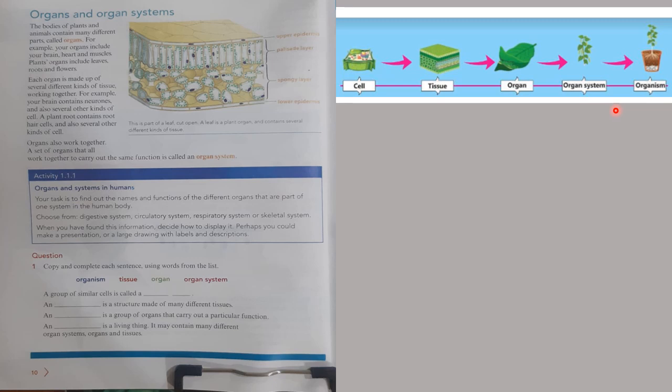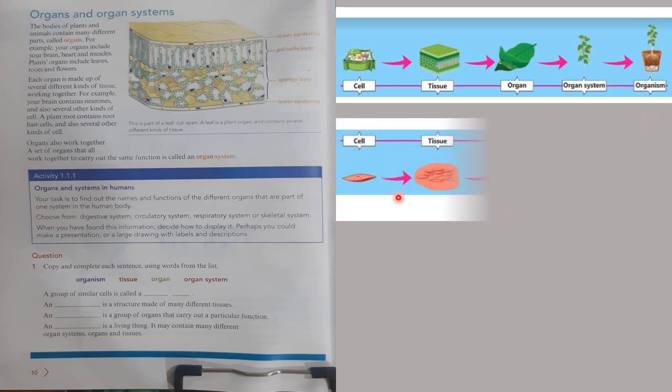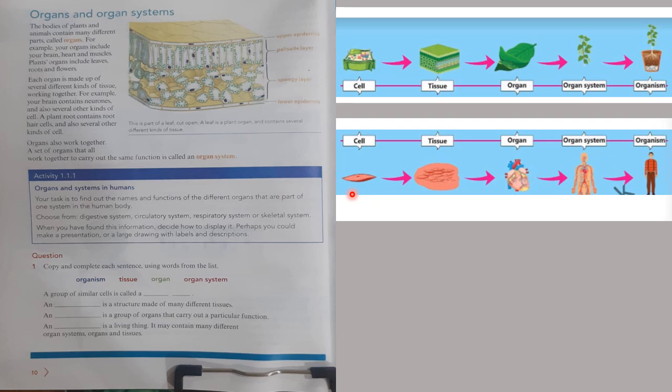And the complete organ systems, once they get together, they form what? Organism. In the same way, in the case of a living thing, there is a cell, then many cells come together and become a tissue, and many tissues come and become an organ, like the way this organ, the heart, has been shown to you, and then the organ system, and then a complete organism, from cell to organism. Here also from cell to organism.